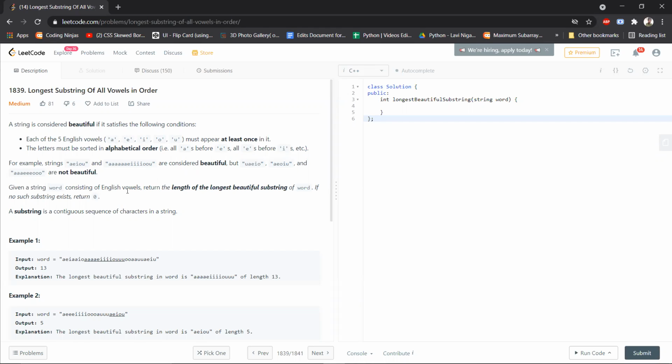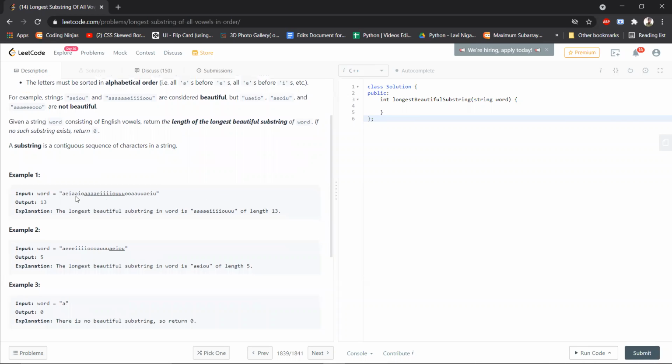Some examples of beautiful strings are given here. These two strings are beautiful because they contain all the vowels and are in sorted order. But the string U, A, E, I, O contains all the vowels, but they are not in sorted order, so it is not a beautiful string.